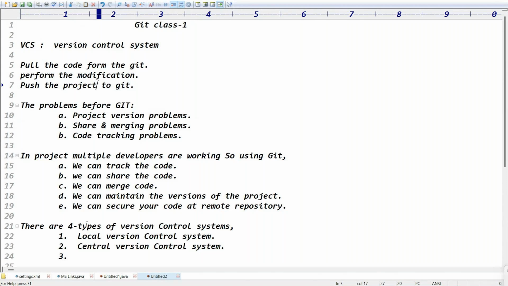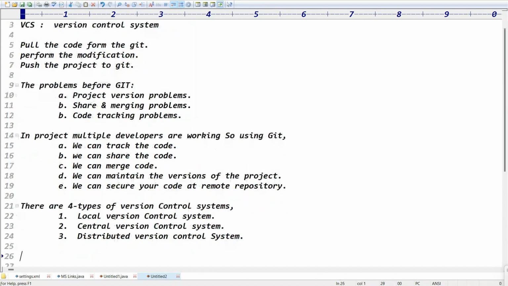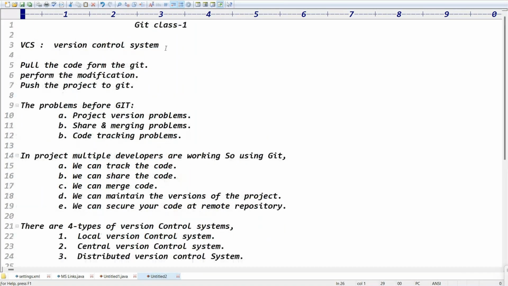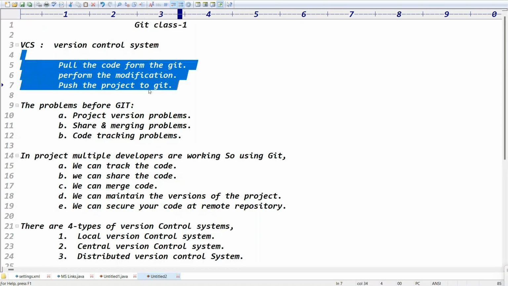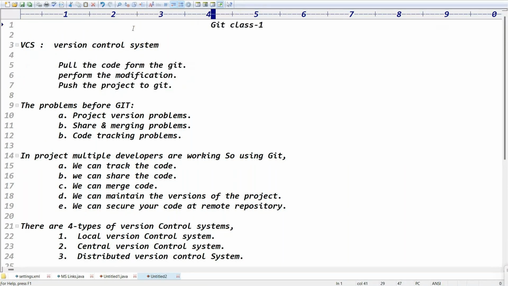Exactly. That is called the distributed version control system. Guys, I hope you are writing the notes, right? All of you, please write the notes, even if you are watching on YouTube. Make the notes. Take the Git class 1. Write the points. Try to get some information. So what is Git? Git is a VCS tool, a version control system.